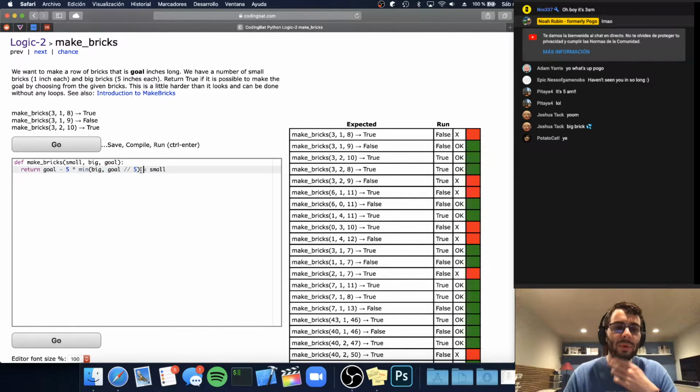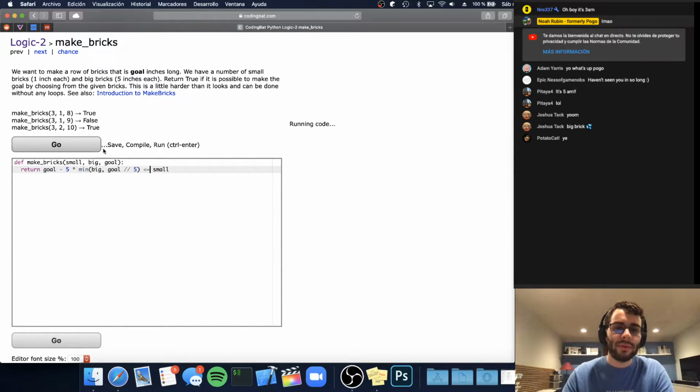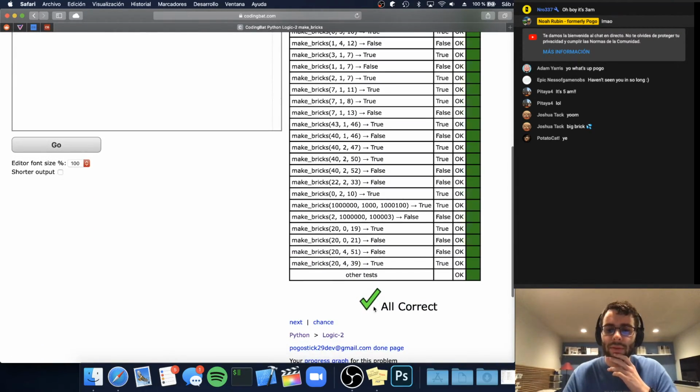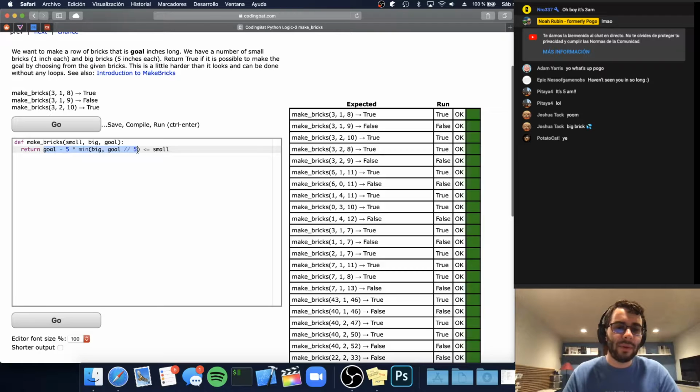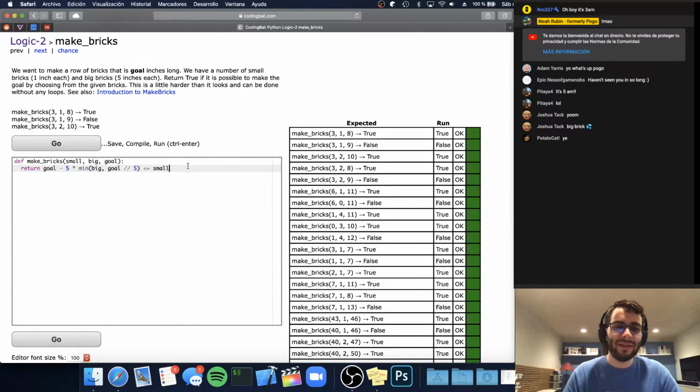And so we just need to make sure that the number we would need is, I think, greater than or equal to the number of small bricks that we have, or is it less than? I might be thinking about this the wrong way. I think I am. It's definitely one of these sort of combinations. Okay, so it's less than or equal to. You can see it's all correct. So basically the idea is that this tells us how many small bricks we need. We want to make sure that the amount that we need is less than or equal to the amount that we have. A little bit out of my streaming practice here, but that's okay.